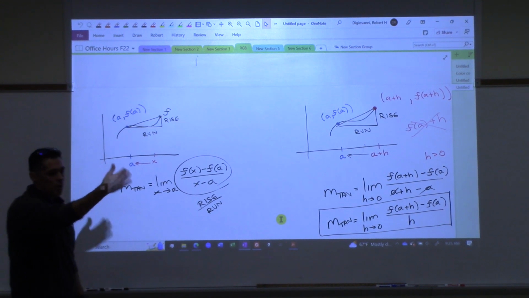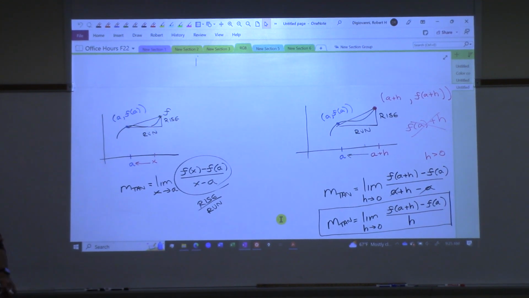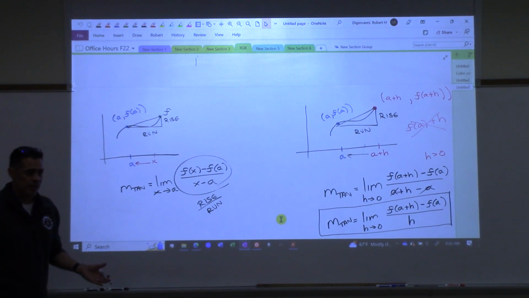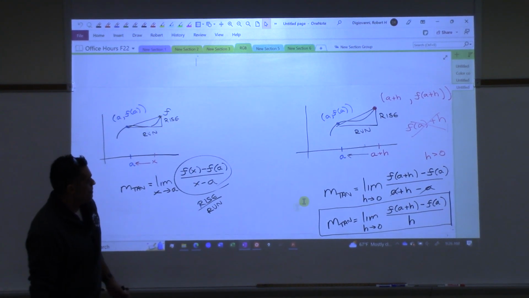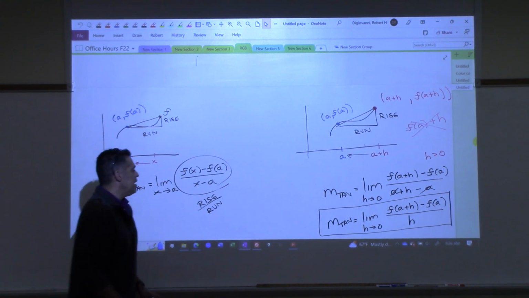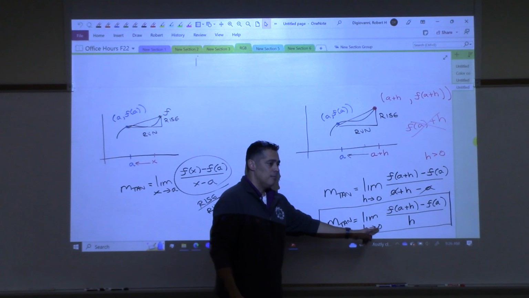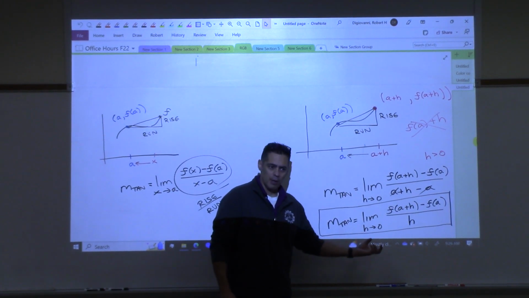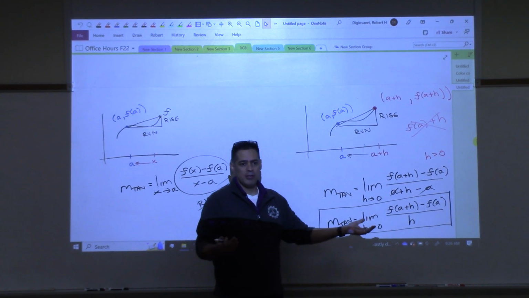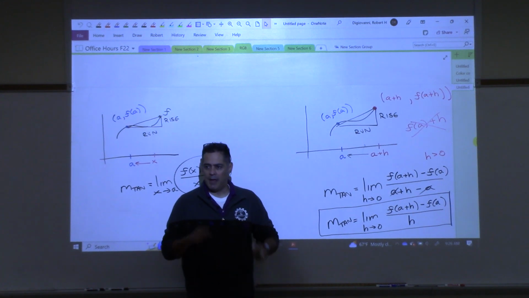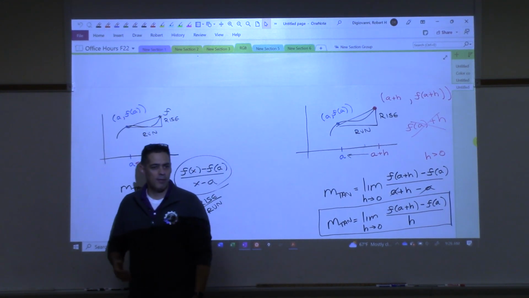It's because of where we're headed. This formula over here, the second one, is actually going to be the one we use exclusively. So if we can calculate this limit, we should be able to get a number. And then if we needed the equation, we just do the same thing we did before. We have a point, we have a slope, we use the point-slope formula.